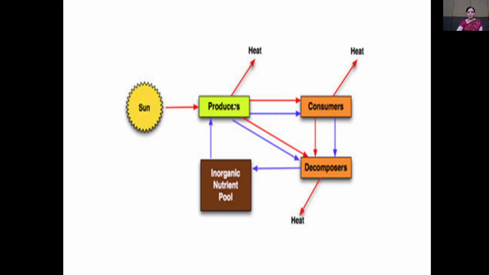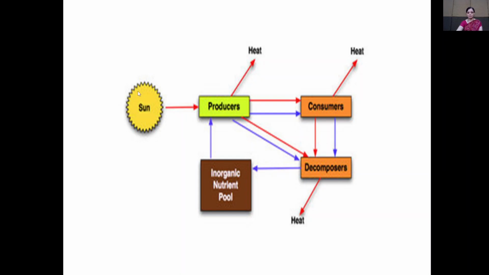The autotrophic organisms, that is the producers, utilize CO2 and water in the presence of sunlight and chlorophyll pigment, and they prepare the food. From the producers, energy is transferred to the consumers, but most of the energy is lost in the form of heat during the energy flow.